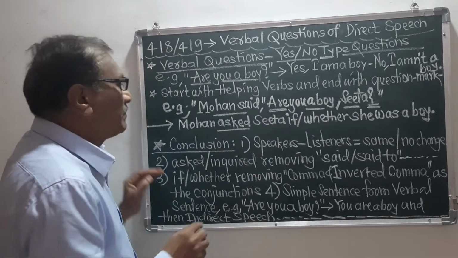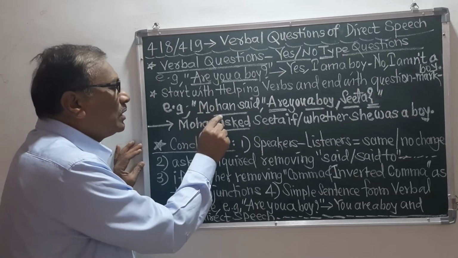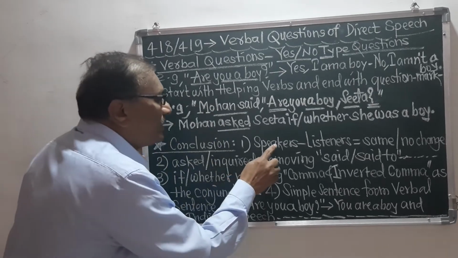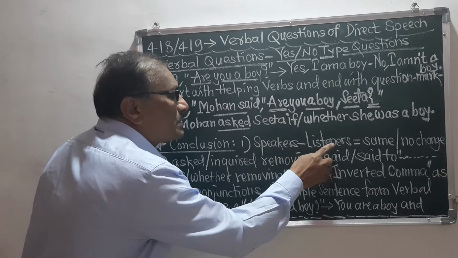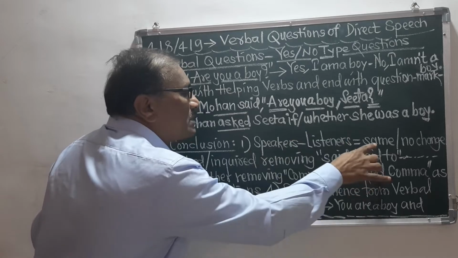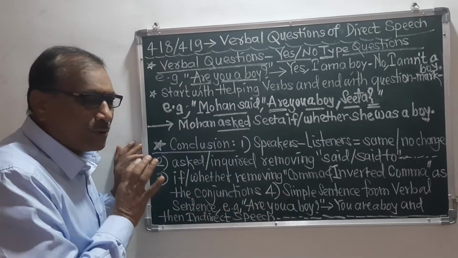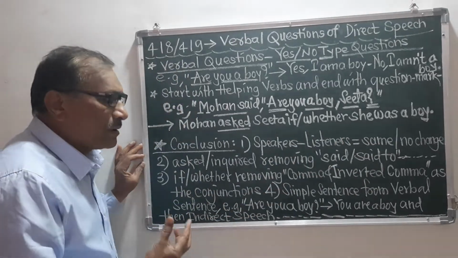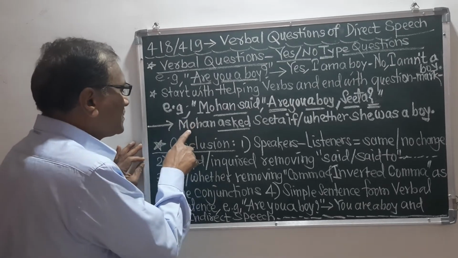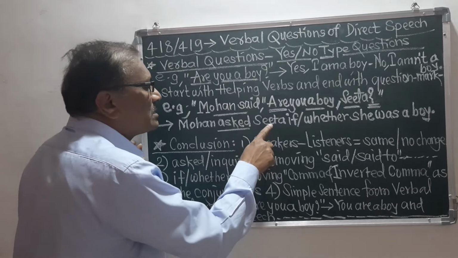It means that when we do the indirect speech of the direct speech, the speakers and listeners do not change, means they remain the same. So here the speaker is Mohan and the listener is Sita.